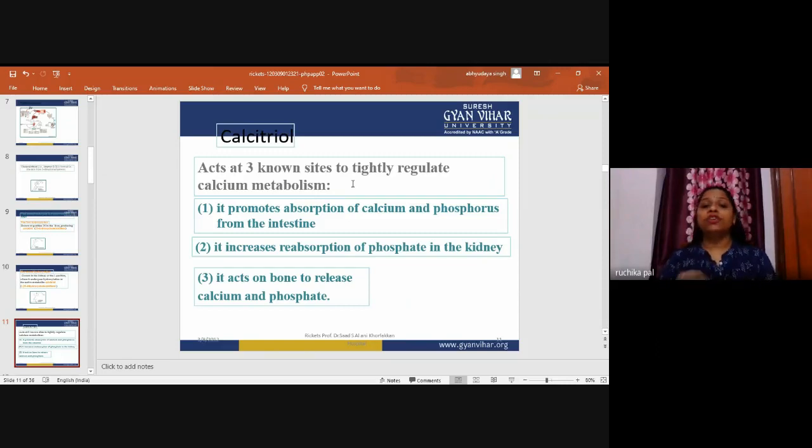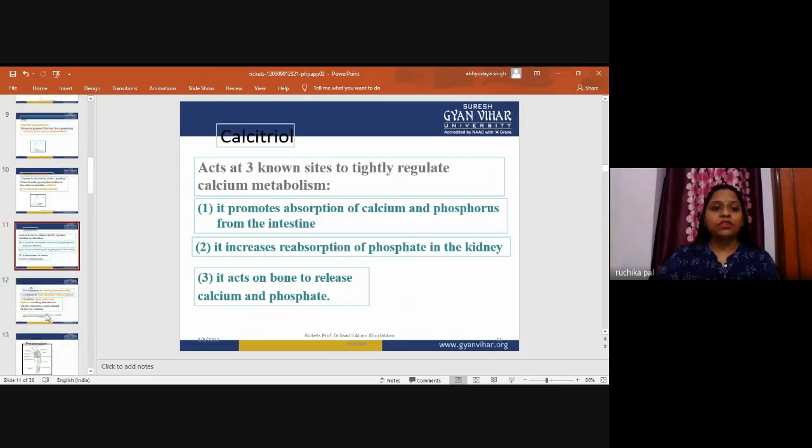Calcitriol acts on three known sites to tightly regulate calcium metabolism. It is important for calcium metabolism. It promotes the absorption of calcium and phosphorus from the intestine, as we have discussed, to enhance the bone matrix. It also increases reabsorption of phosphate in the kidney, and it acts on bone to release calcium and phosphate. So this is also important about calcitriol.